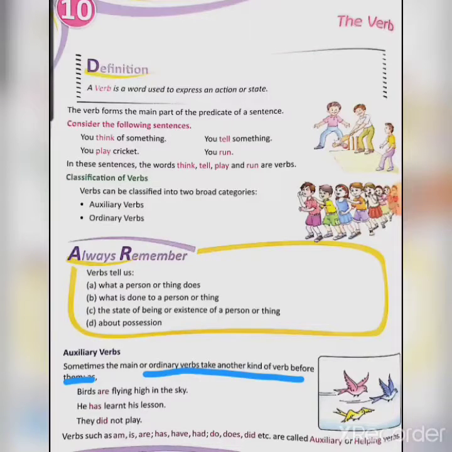Verbs such as am, is, are, has, have, had, do, does, did, etc. are called auxiliary or helping verbs. So, beta, those verbs which are sometimes used before the ordinary verbs are known as auxiliary or helping verbs.